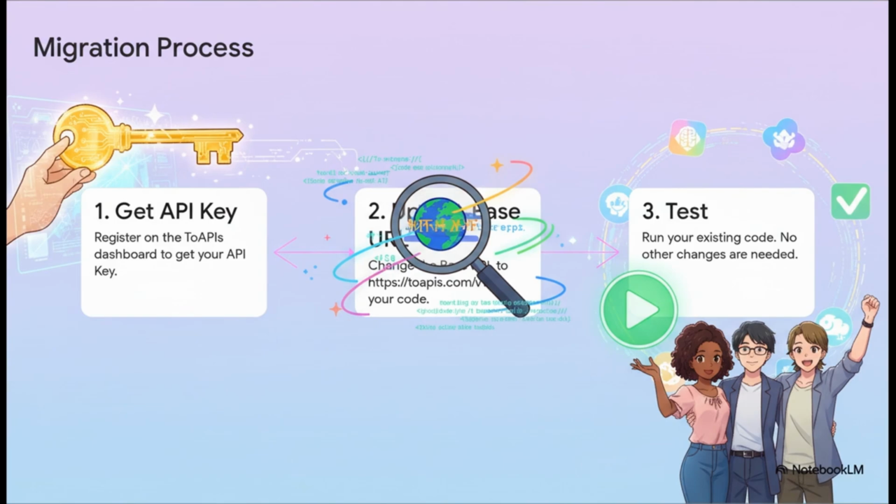The whole process is literally as simple as what you see on the screen. Step 1, you grab your API key from the ToAPIs dashboard. Step 2, you find the OpenAI base URL in your existing code and just change it. Step 3, you run your code. That's it. That is the entire migration.